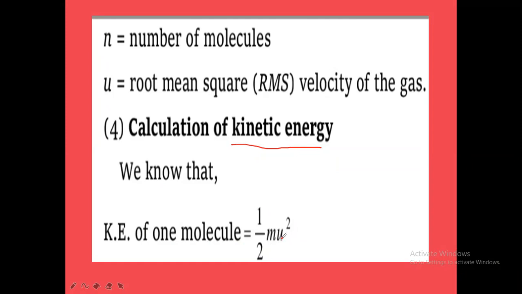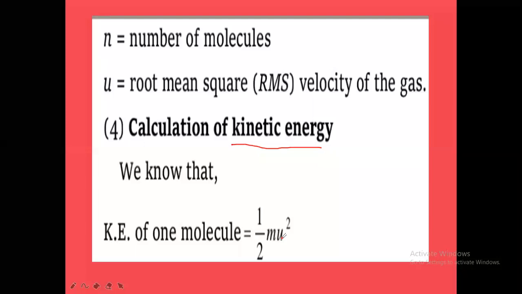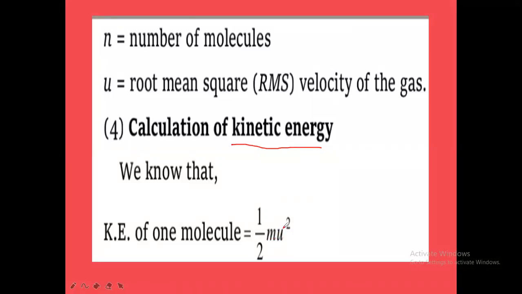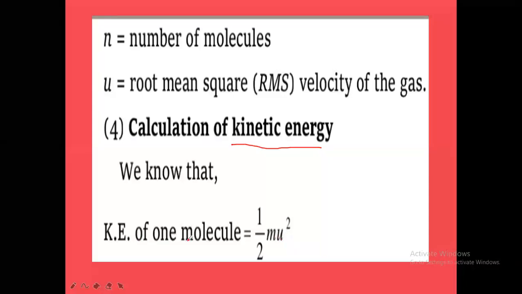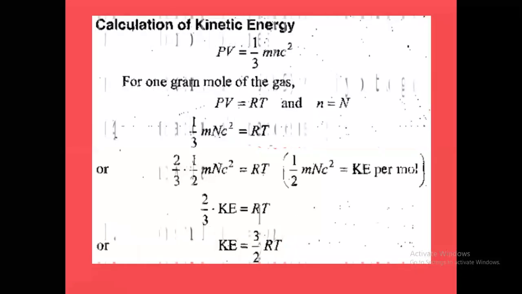U is the RMS velocity here, which is C. In place of U, we can also take C. So mc square we can take, mu square we can take. U is the RMS velocity, so the kinetic energy of a molecule is equal to half into mu square. Next, calculation of kinetic energy can be done from the kinetic gas equation.